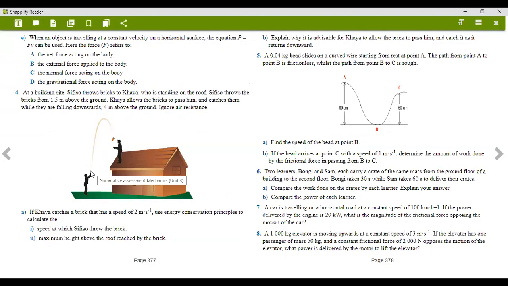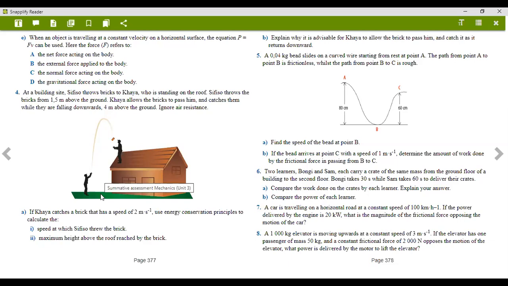The initial velocity will be from 1.5 meters, and then the brick passes him and he catches it while it is falling downwards, 4 meters above the ground. So remember, this is the bottom and this is the top. The top has a distance of 4 meters.